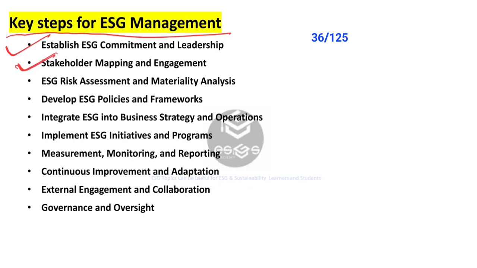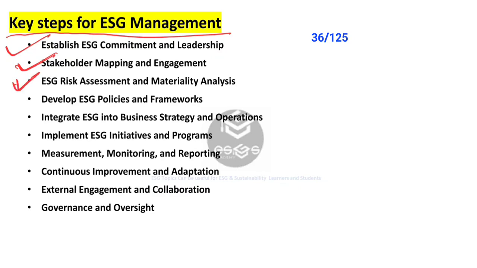The next is stakeholder mapping and engagement. In this, we can say identify the stakeholders, prioritize the stakeholders: conduct a stakeholder analysis to identify and prioritize the stakeholders and their expectations regarding ESG issues. Then, engagement strategy for the stakeholders engagement. We need to develop a stakeholder engagement strategy to foster dialogue, gather feedback, and build relationships based on transparency and mutual trust.